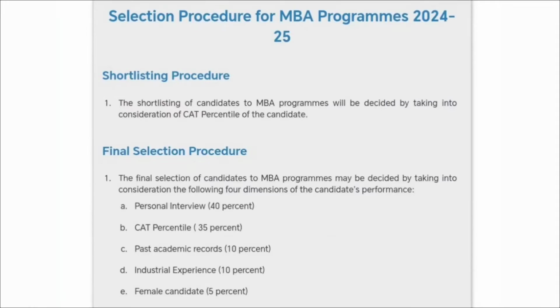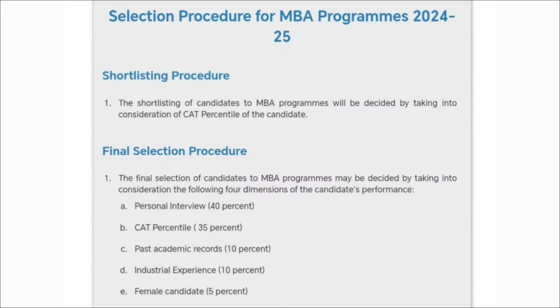If we consider the overall admission process for IIT Dhanbad, then it consists of two stages. First is the shortlisting procedure and second is the final selection procedure. The shortlisting of the candidates is done on the basis of the CAT score. Then in the final selection procedure, there are different parameters that are considered.